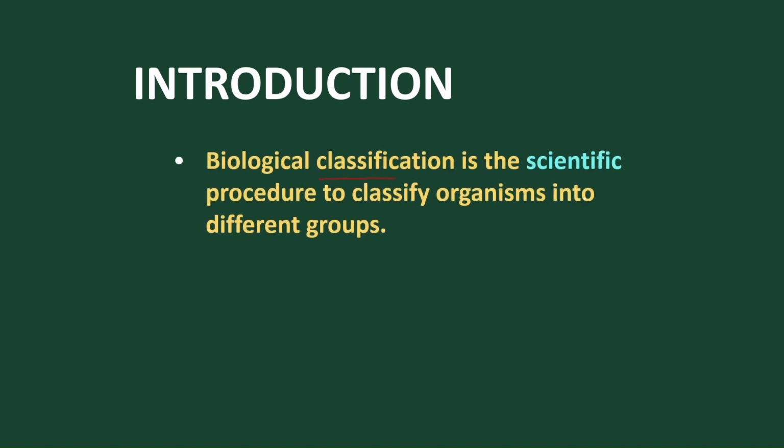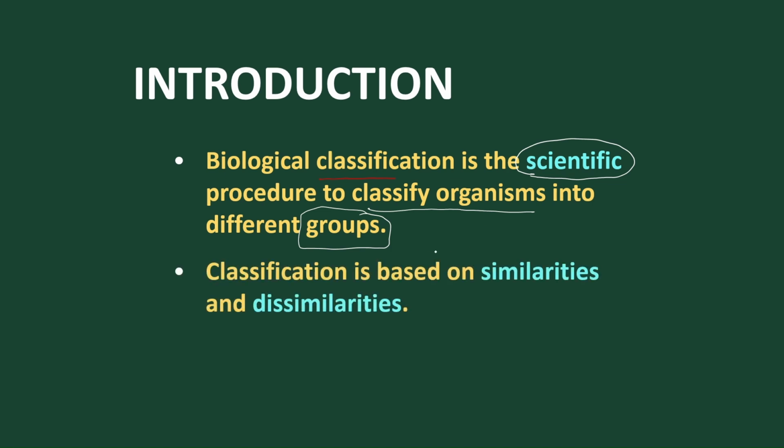Biological classification is a scientific procedure: a scientific approach to group or classify organisms into different categories or groups. The classification is normally based on two factors, one is the similarities and the other is the dissimilarities. This chapter is based on these two factors.